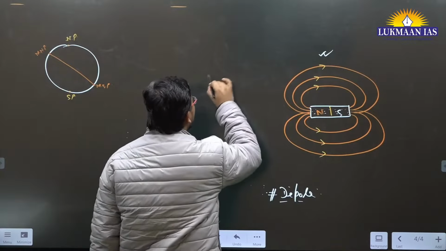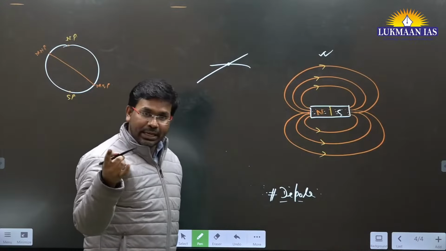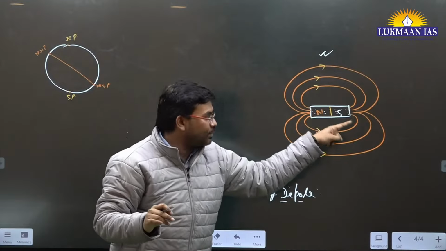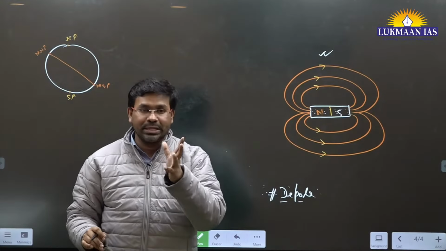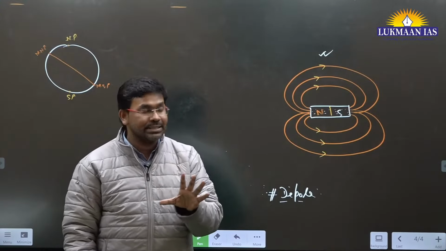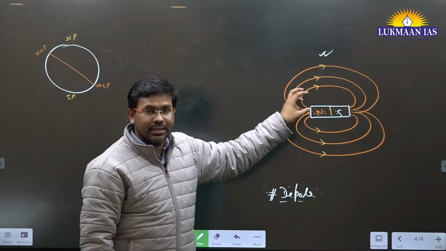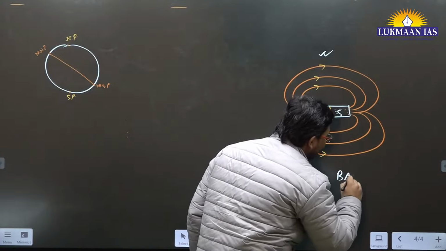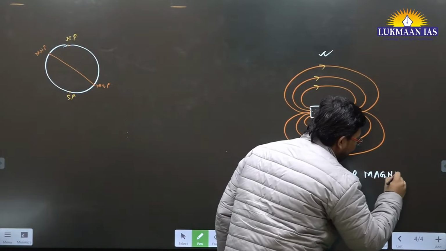Intersection means, let's say you have one line and another line, so there is a point of crossing. In magnetic field lines, that crossing does not happen. I have drawn a rough diagram, so you may see some crossing, but actually in magnetic field lines, no crossing will be there. No intersection happens. So these are magnetic field lines. This particular apparatus is known as a bar magnet.